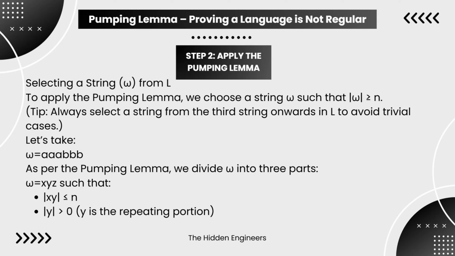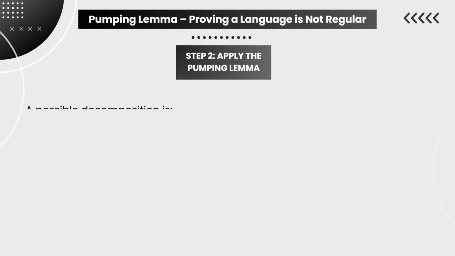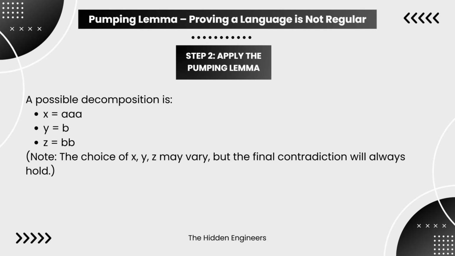As per the pumping lemma, we divide omega into three parts. Omega equals xyz such that length of xy is less than or equal to n, and length of y is greater than 0. y is the repeating portion. A possible decomposition is x equals AAA, y equals B, z equals BB. Note, the choice of x, y, z may vary, but the final contradiction will always hold.